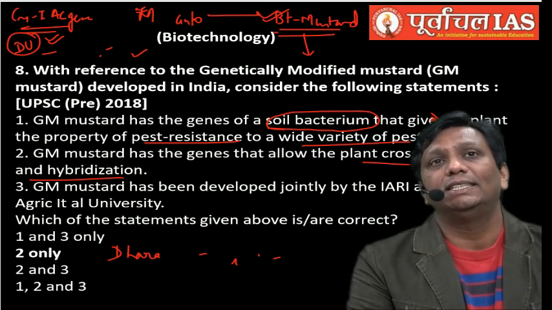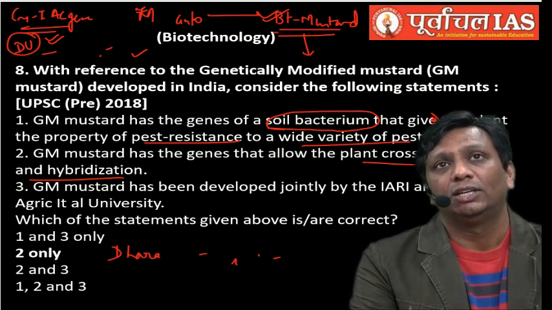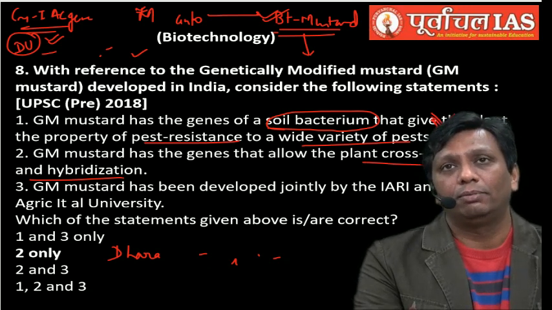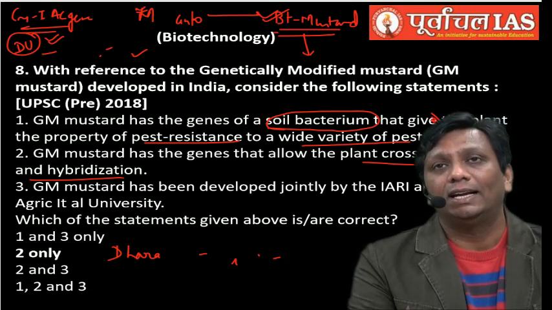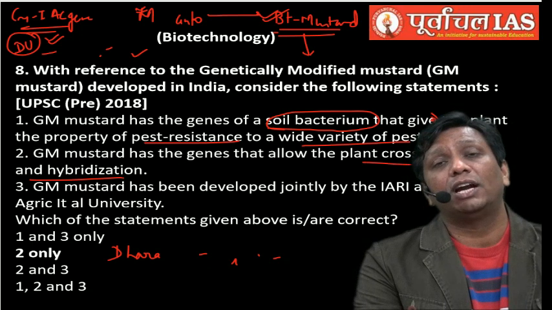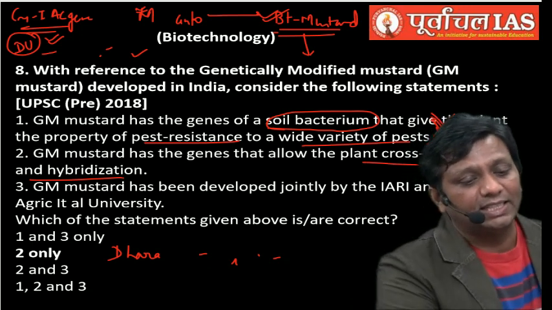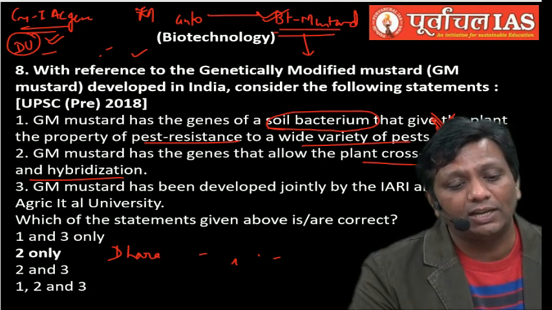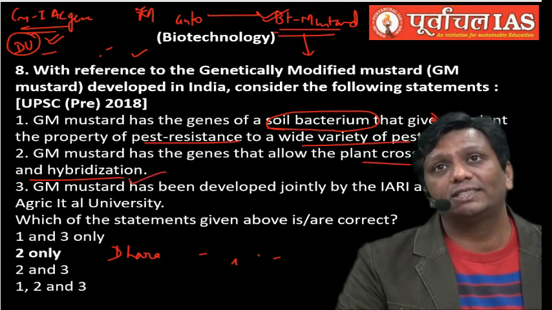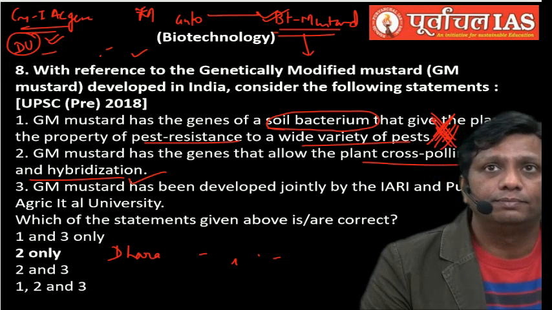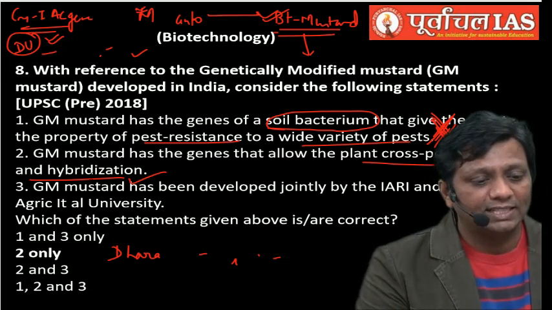So this is the reason, guys. The plants we develop will not be like that. India will not develop a plant that creates problems in cross pollination. GM mustard has a gene that allows cross pollination and hybridization, not restricting it or creating any problem. So the second statement was 100% right.